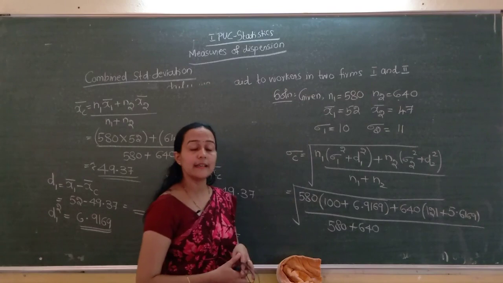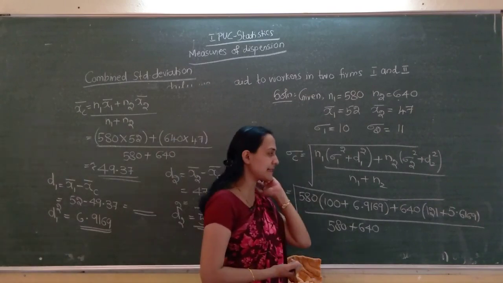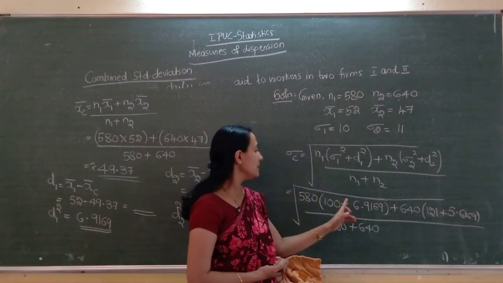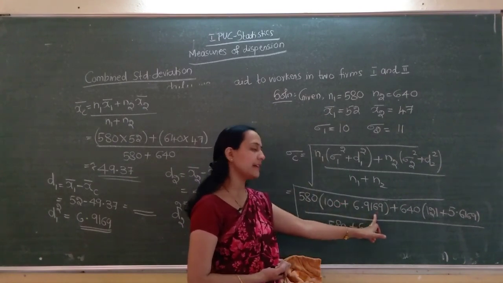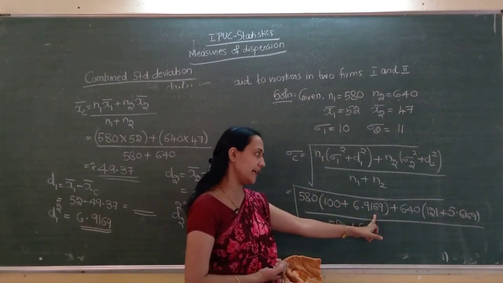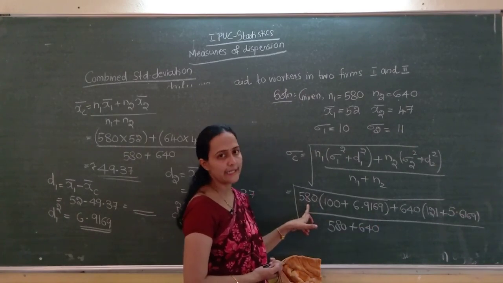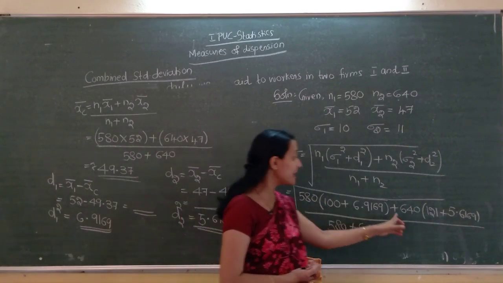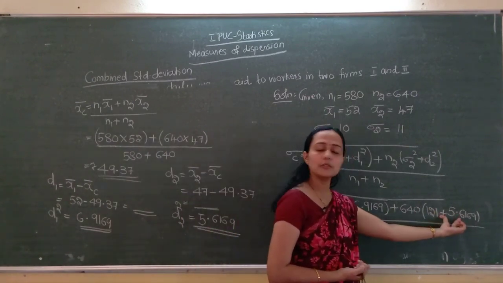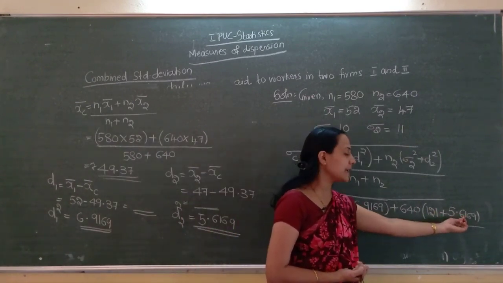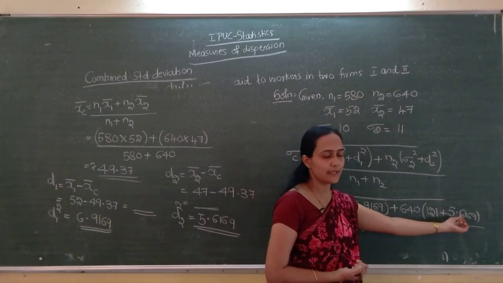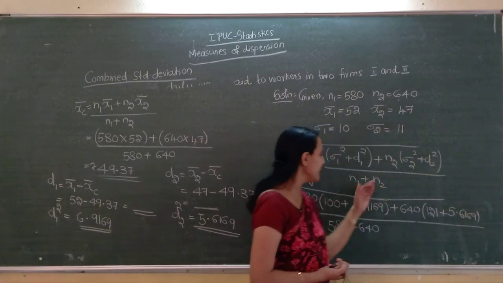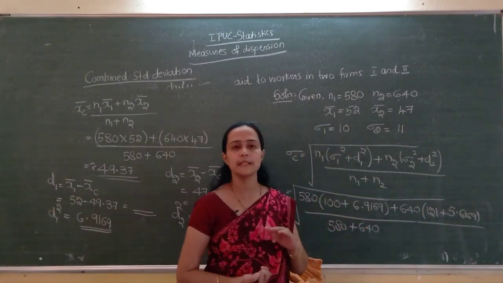Okay, you can do not in a single step, at least 2 steps are required. First what we have to do, 100 plus 6.9169, you will get one quantity into 580, you will get one number here, you have to write here, plus after that what you have to do, 121 plus 5.6169, you will get one number into 640, you will get one number here, divided by this one plus this one.